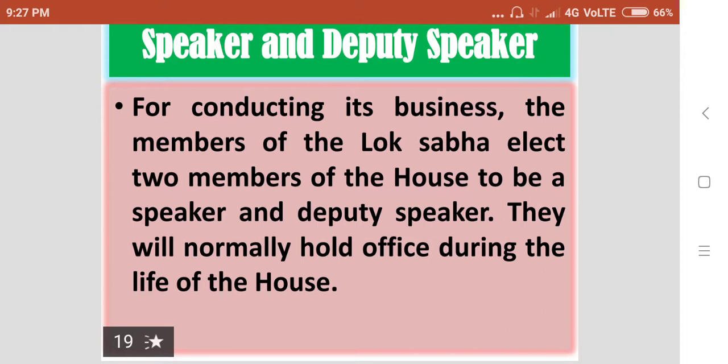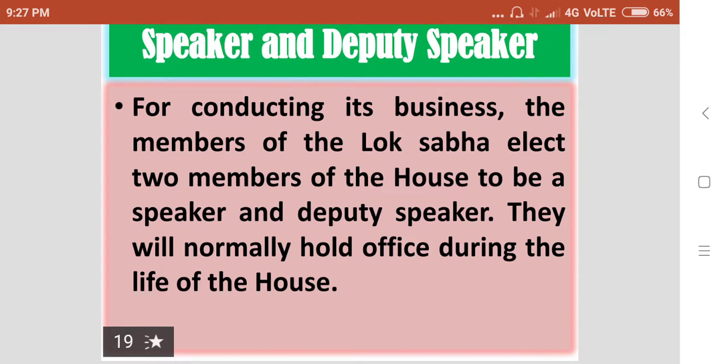So both are responsible for the orderly conduct of the business of the House and also the day to day discussions and activities. So they have complete freedom to control each and every member of the Lok Sabha, belonging to the ruling party, the opposition party, or any minor political party.